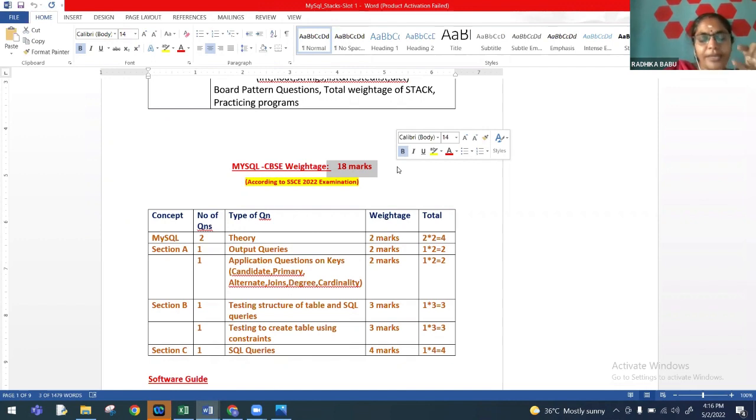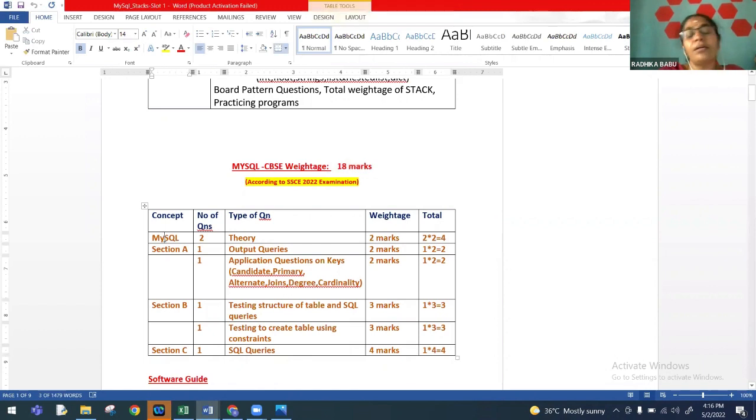Most of the teachers here are going to handle the CBSE computer science syllabus for the first time or the second time, so it is for them that I'm telling this. The total weightage of the paper is 70 marks. This year it is divided into term 1 and term 2. Term 1 has 35 marks and the term 2 syllabus has 35 marks. Now out of the 35 marks of this year, 18 marks will come from the MySQL concept, and it is distributed like this.